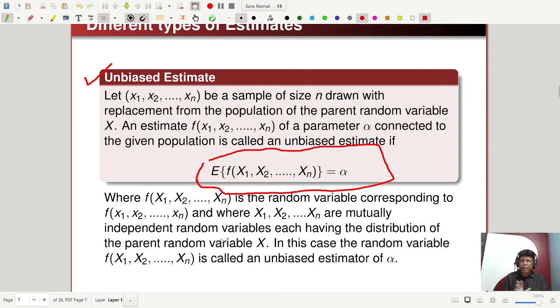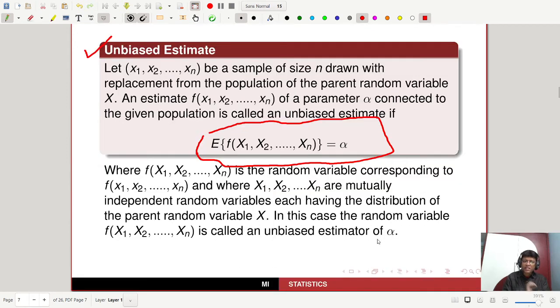So in every line we are mentioning that x1, x2, xn are mutually independent random variables, each having the distribution of the parent random variable x. In this case, this f of x1, x2, xn, that is the random variable corresponding to the statistic, is called an unbiased estimator of alpha. So this is about the definition. You can say this is your definition and this is the explanation of unbiased estimate. Expectation of f of x1, x2, xn will be alpha. That is the unbiased estimate.